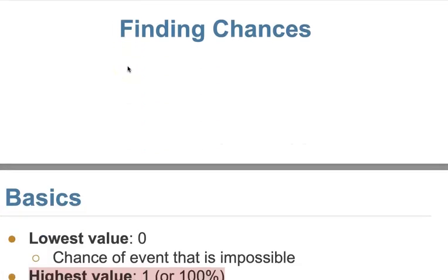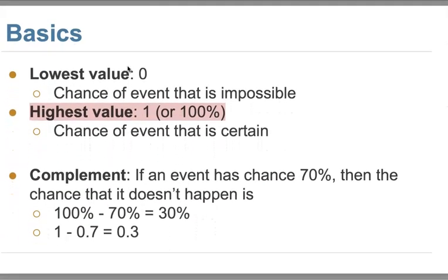Let's talk about finding chances, in other words, the probability. So usually we talk about each event, something happens. Anything that can possibly happen has a chance between 0 and 100%. If the chance of the event happening is 0, that's the lowest value. That means it's impossible to happen.